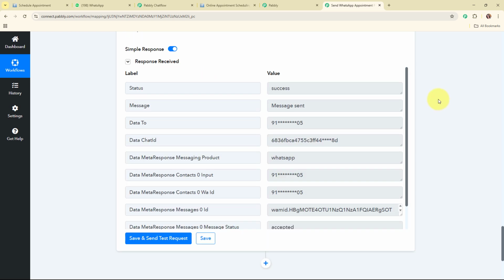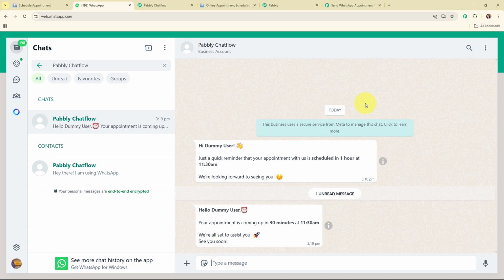And here you can see we have received a successful response. That means we have successfully sent another WhatsApp message to our WhatsApp number. So let's go and check it. So here you can see we have received a new message over here that says, "Hello dummy user, your appointment is coming up in 30 minutes at 11:30 AM. We are all set to assist you. See you soon." Alright, so with this we have successfully set up the entire automation.